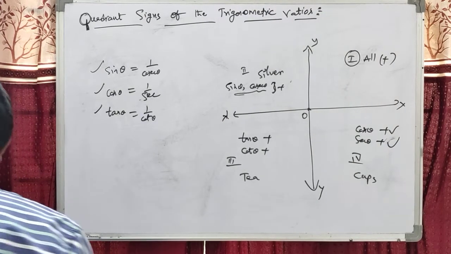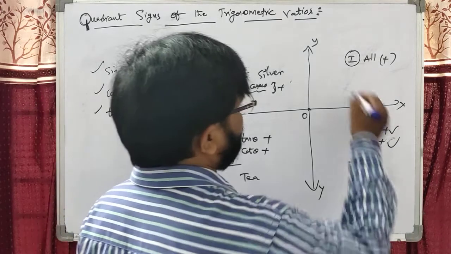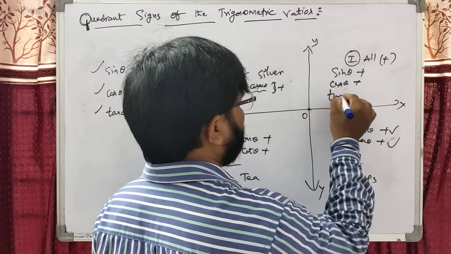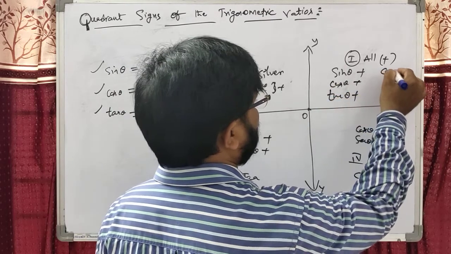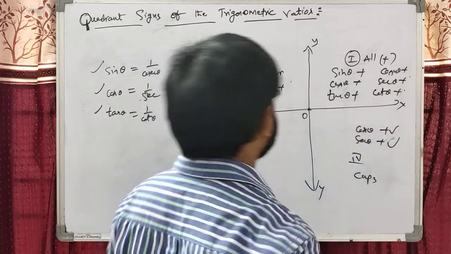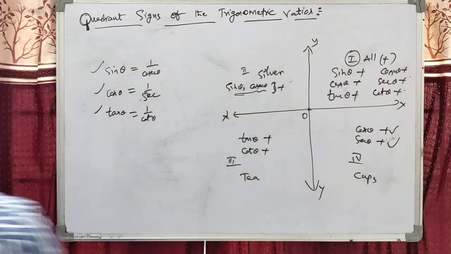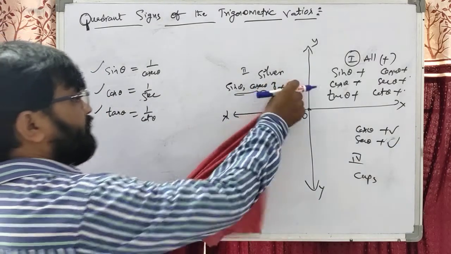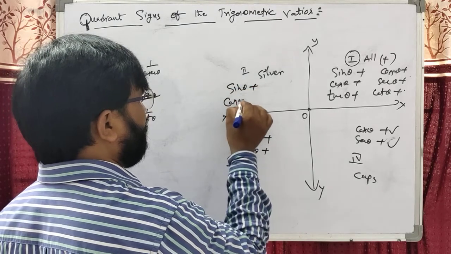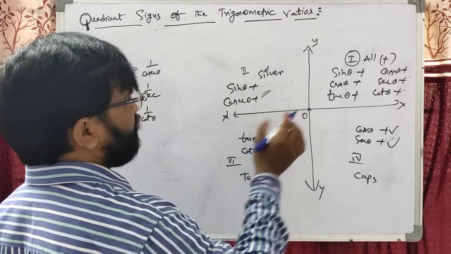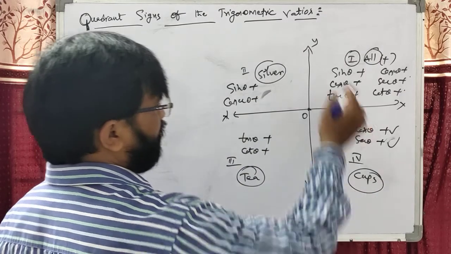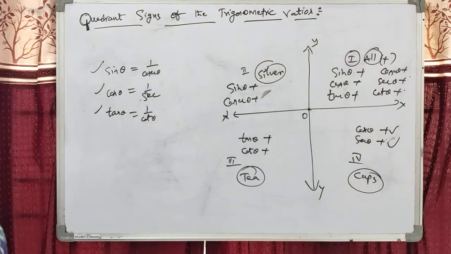Dear students, in the first quadrant all plus. All plus means sin theta plus, cos theta plus, tan theta plus and cosecant theta plus, secant theta plus, cot theta plus. Here only sin theta and cosecant theta, the sin and its reciprocal, are plus. This is all silver tea cups. All means 6 trigonometric ratios positive in the first quadrant.